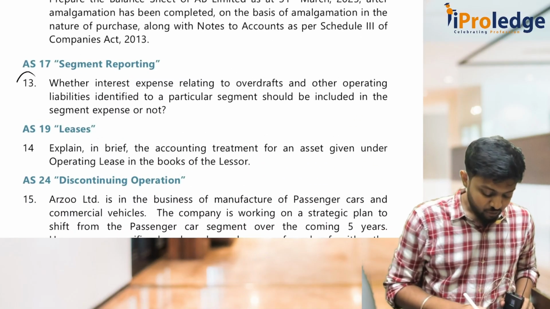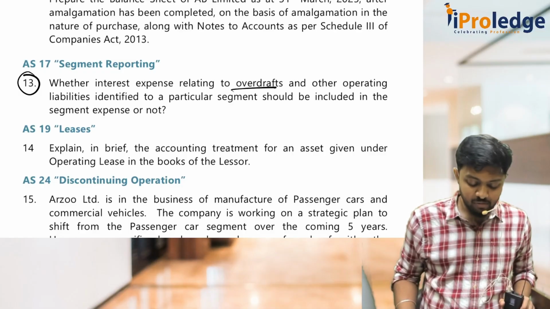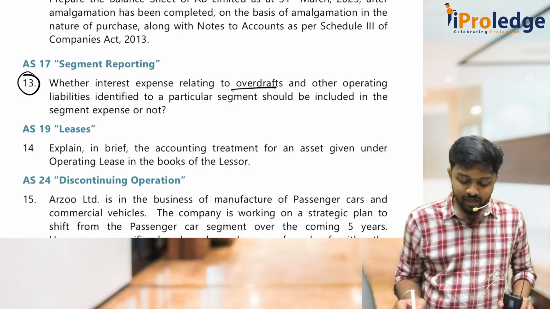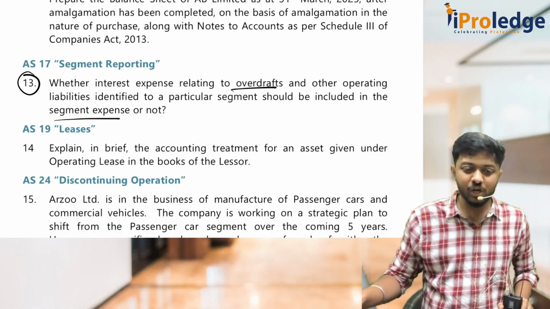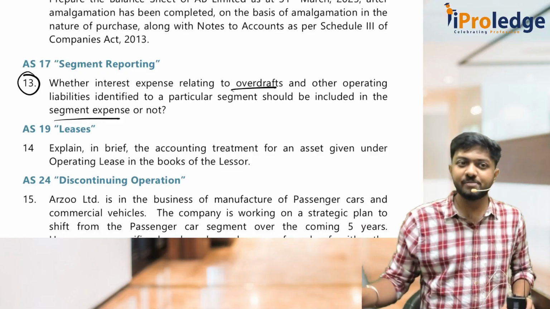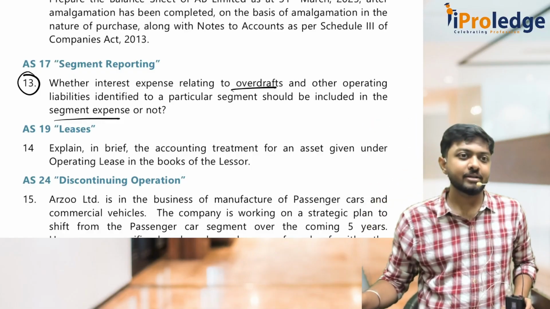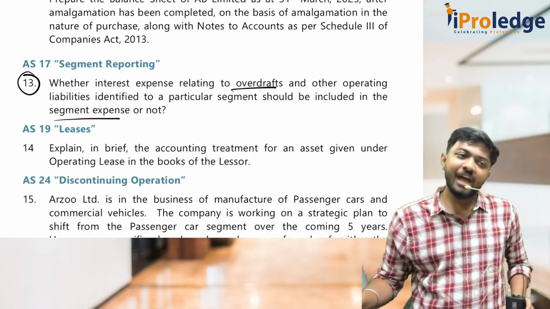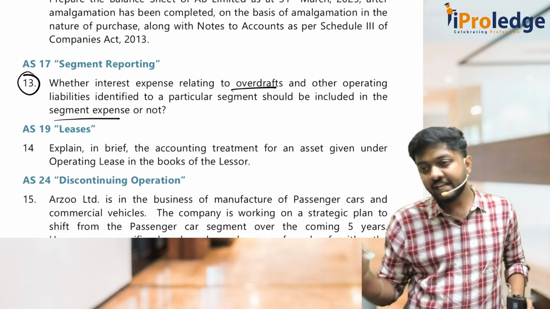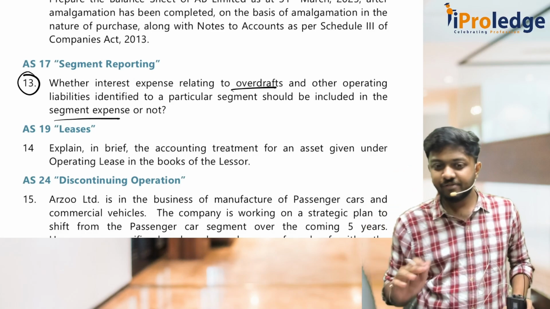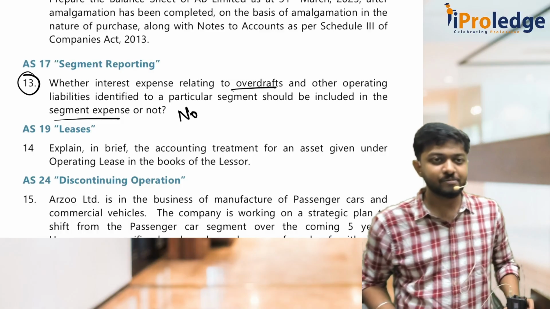So in AS 17, one question we have. Whether interest expense relating to overdrafts and other operating liabilities relating to a particular segment should be included in the segment expense or not. So simple question: should you consider interest expense as a segment expense? If you see AS 17, they have very clearly told that only the operating expenses and income should come. This is financing. So interest expense should not be treated as segment expense.